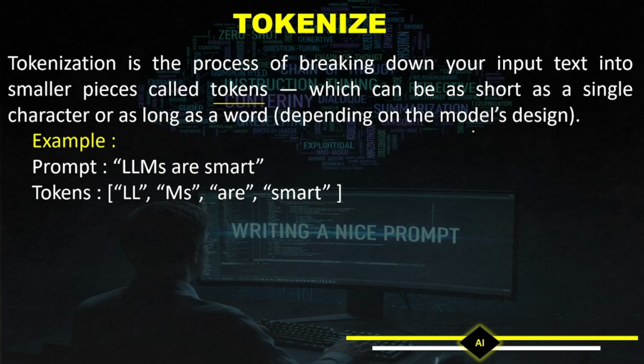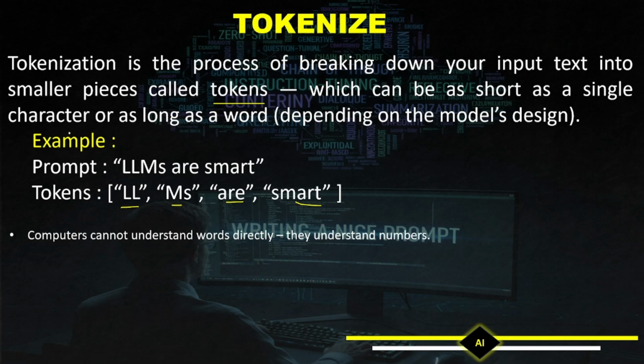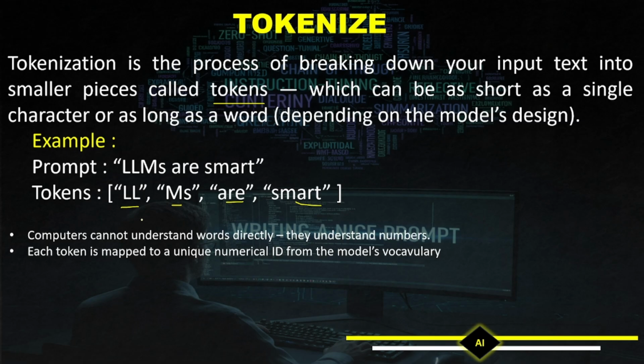For example, we have taken a prompt: LLMs are smart. This prompt will be divided into tokens like LLMs, are, smart. Since computers cannot understand words directly, they understand numbers. So each token is mapped to a unique numerical ID from the model's vocabulary. Each model has its own vocabulary, so whether it is ChatGPT, Gemini, or other models, each one will have its own.